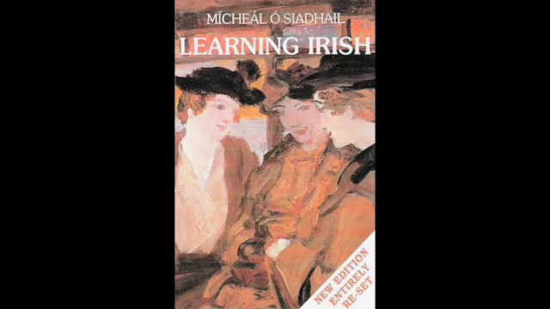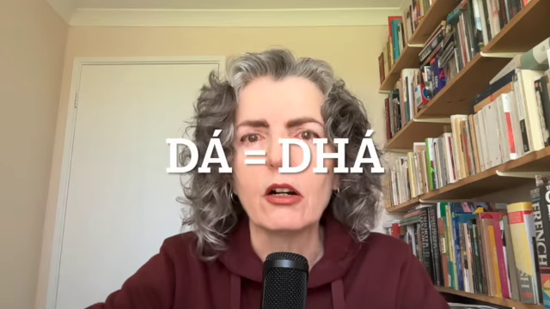Now, also please note that lesson 10 in Learning Irish, which is looking at dialect from Connemara, gives the word dá as rá. That's a variant in that dialect.